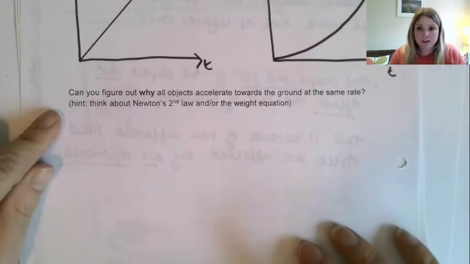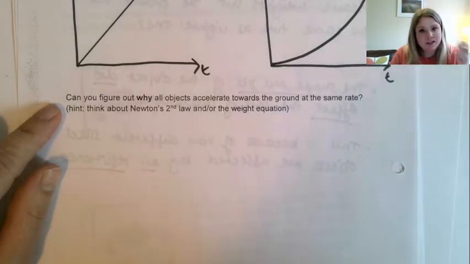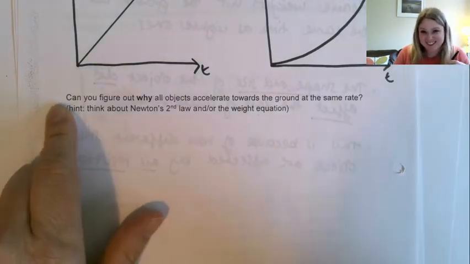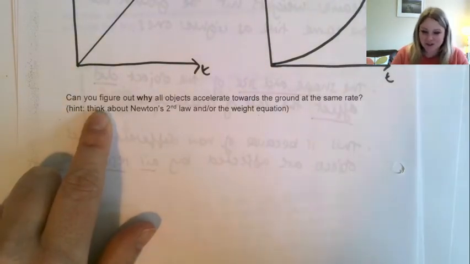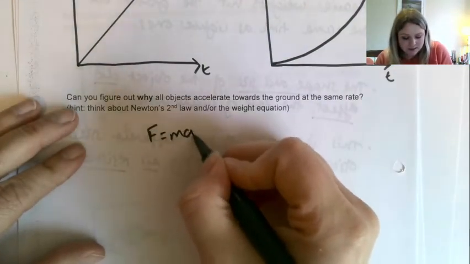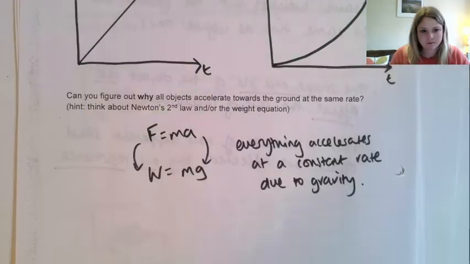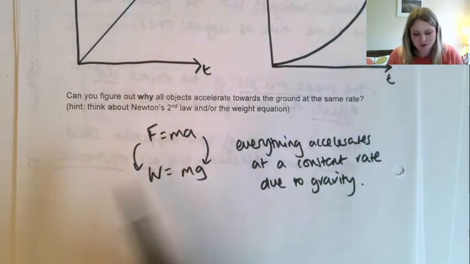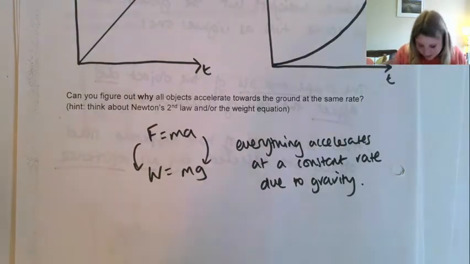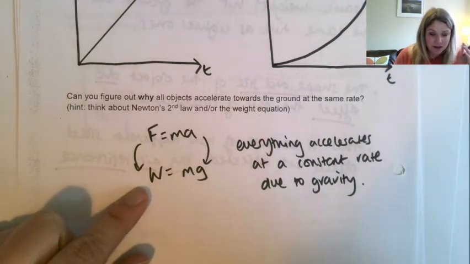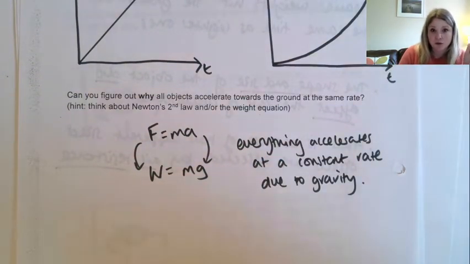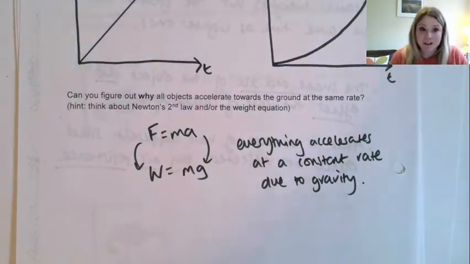So down here, can you figure out why all objects accelerate towards the ground at the same rate? And we did this yesterday. It's telling us think about Newton's second law and or the weight equation. So this is just linking these two here. We'll write this in. Okay, so just showing that the two equations are directly related, that W equals mg is really just a special case of F equals ma. So everything accelerates at a constant rate due to gravity. Get that written in, thank you very much.